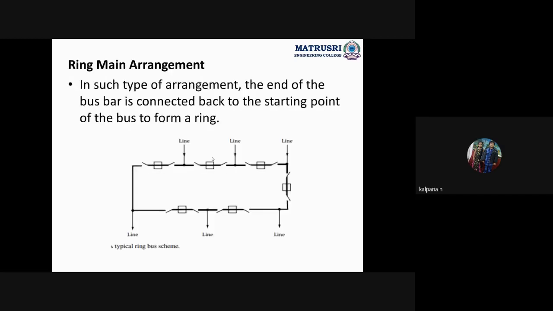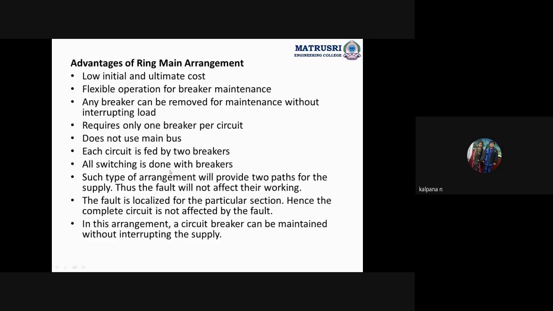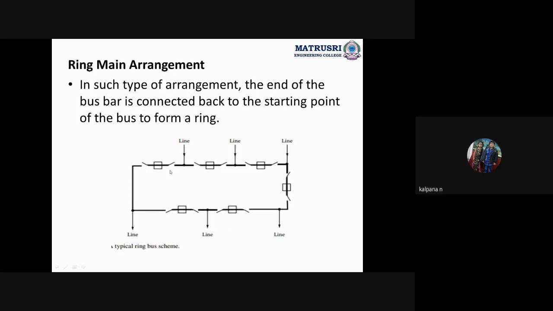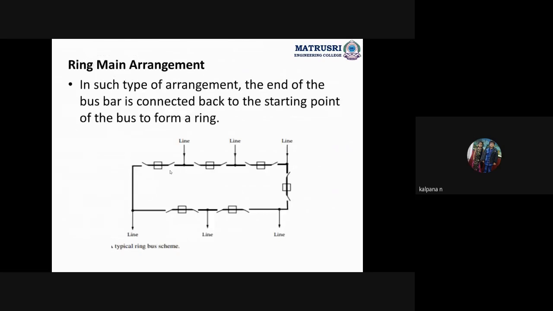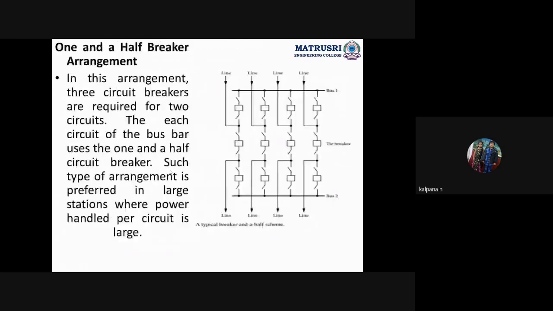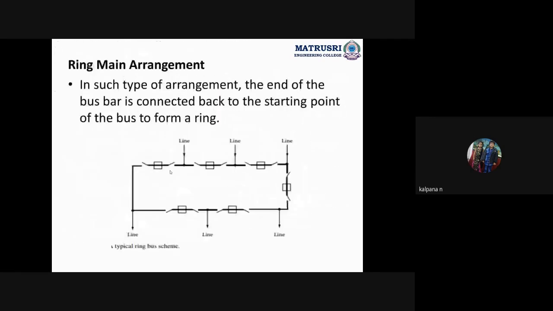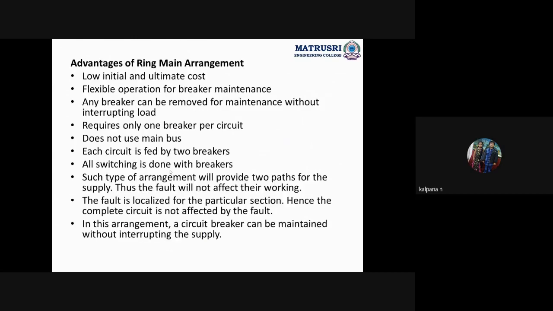ఓకే, రింగ్ టైప్ కాబట్టి మనకి టూ టూ అన్నట్టుగా అనిపిస్తున్నాయి కానీ ఒక్కొక్క లైన్కి ఓన్లీ వన్ బ్రేకర్. See, by comparing this ring bus bar scheme and this scheme, the number of breakers required will be less in the ring main arrangement, not here. So by doing comparisons here, in this ring bus bar scheme the circuit breakers or the isolators which are available are very few. So this cost will be less.